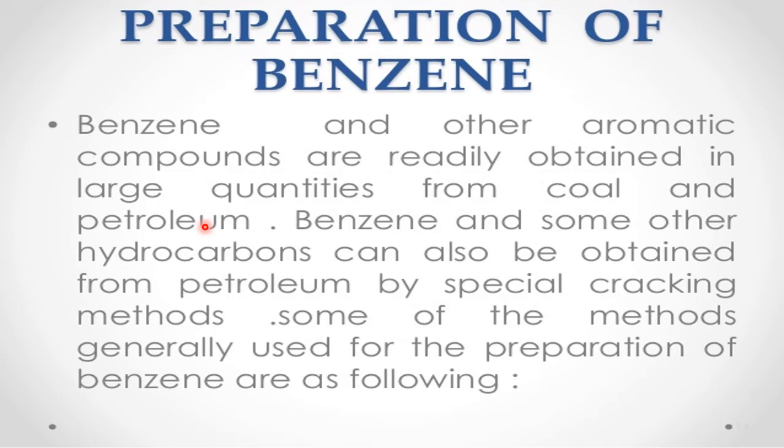They are obtained by special methods called distillation. Benzene and some other hydrocarbons can also be obtained from petroleum by special cracking methods. Some of the methods generally used for the preparation of benzene we will study now. On a large scale we go for petroleum cracking, otherwise in the laboratory we go for small scale.